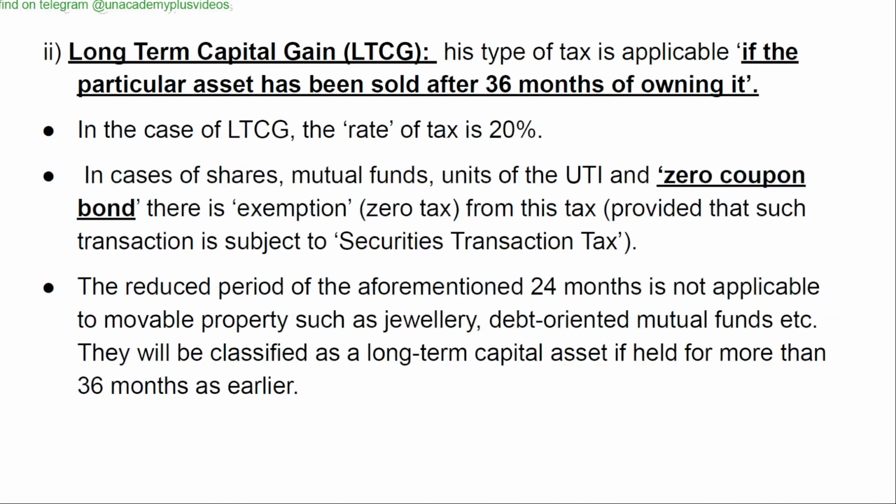Long-term capital gain (LTCG). This type of tax is applicable if the particular asset has been sold after 36 months of owning it. In the case of long-term capital gain tax, the rate of the tax is 20%. In case of shares, mutual funds, units of the UTI, and zero coupon bond, there is exemption, zero tax from this tax, provided that such transaction is subject to securities transaction tax.